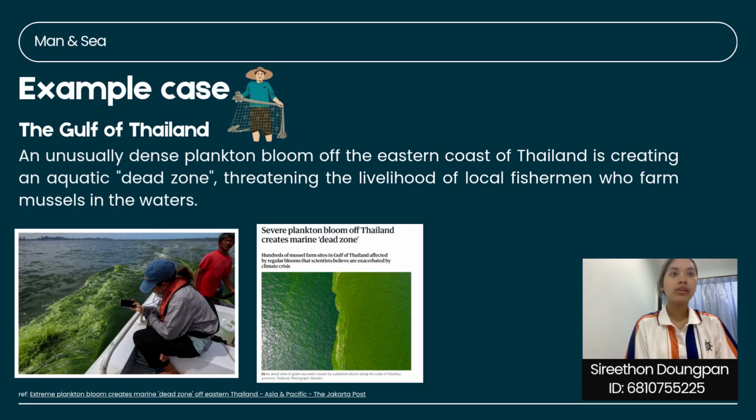The same thing is happening in the Gulf of Thailand. A huge plankton bloom has created another dead zone, threatening local fishermen, especially mussel farmers in Chonburi. Many, like Suchat Bowat, have lost more than 500,000 baht. So in both places, this problem doesn't just affect the environment, it deeply affects people's lives and livelihoods.